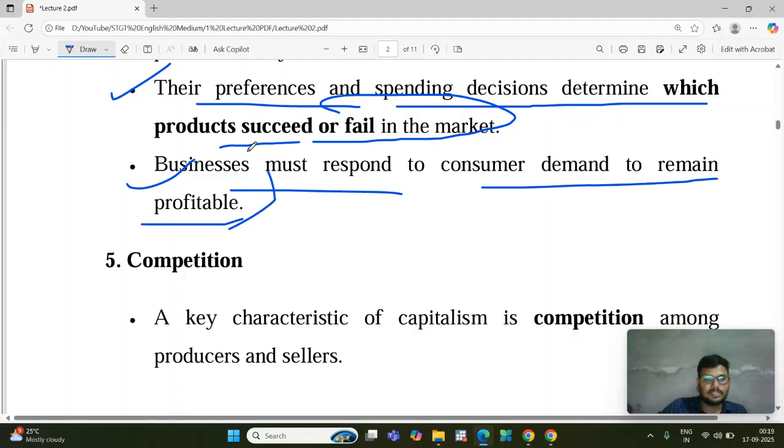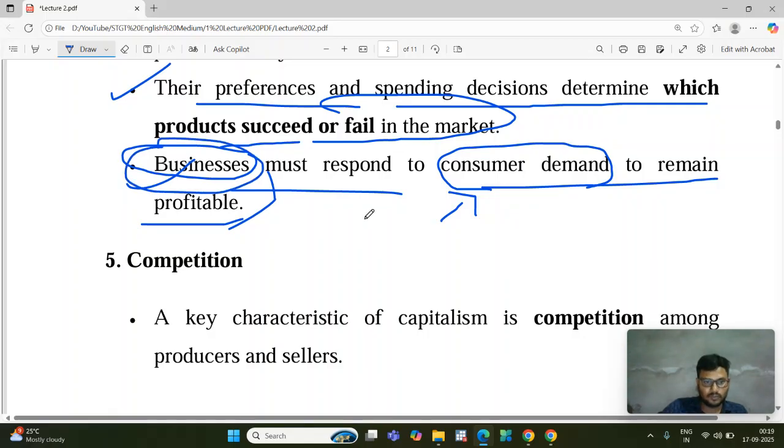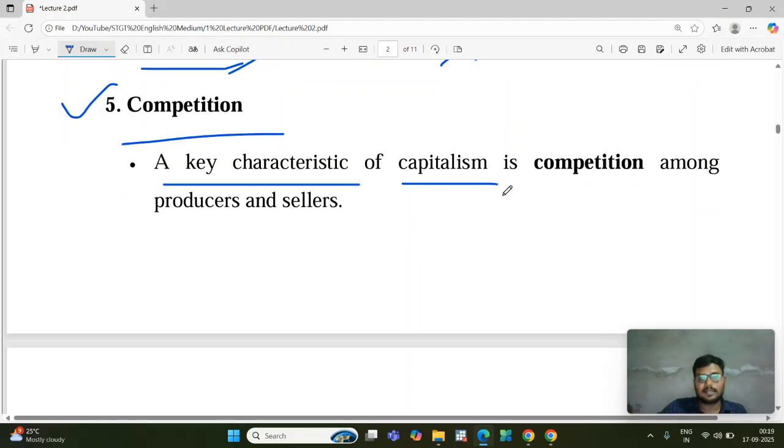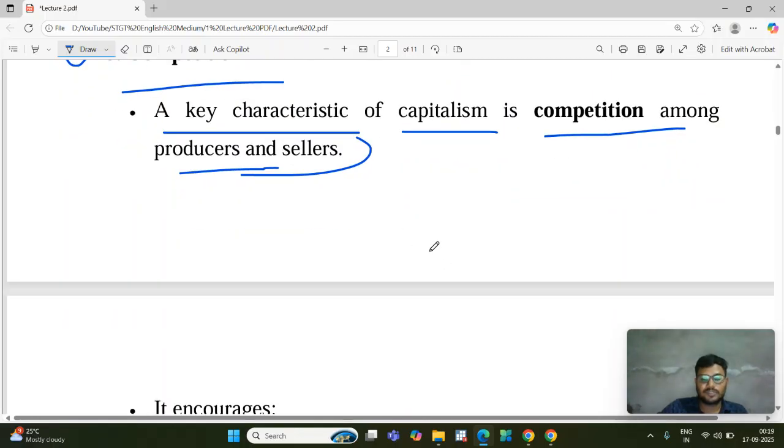It means the producer will respond to consumer demand. If consumers demand a kind of commodity, that commodity is produced by the business household. Next, competition is also there, because in the capitalist economy there are many producers, and all the producers try to maximize their profit, so they compete with each other to get more benefit. A key characteristic of capitalism is competition among producers and sellers. It means producers compete with them.